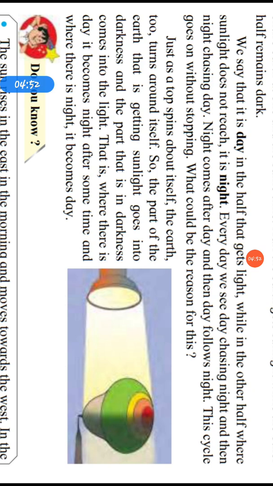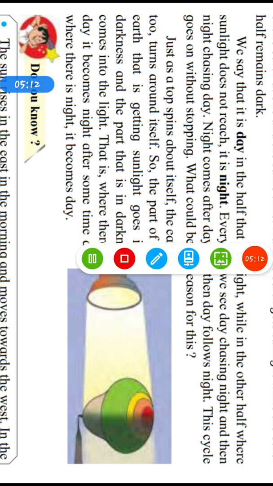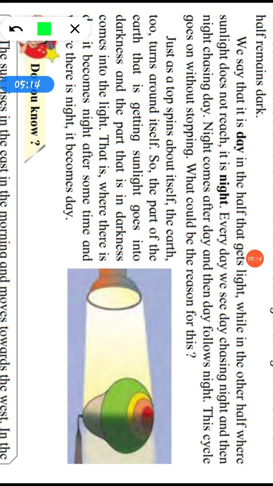So the part of the earth that is getting sunlight goes into darkness, and the part in darkness comes into the light. That is, where there is day, it becomes night after some time, and where there is night, it becomes day. Students, you can also experiment with this.